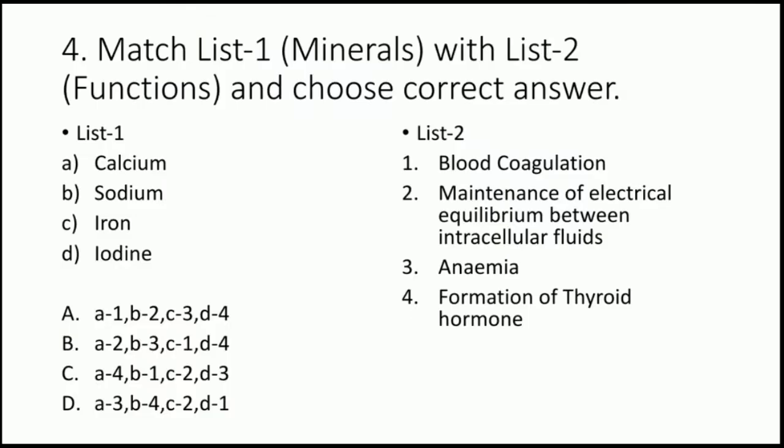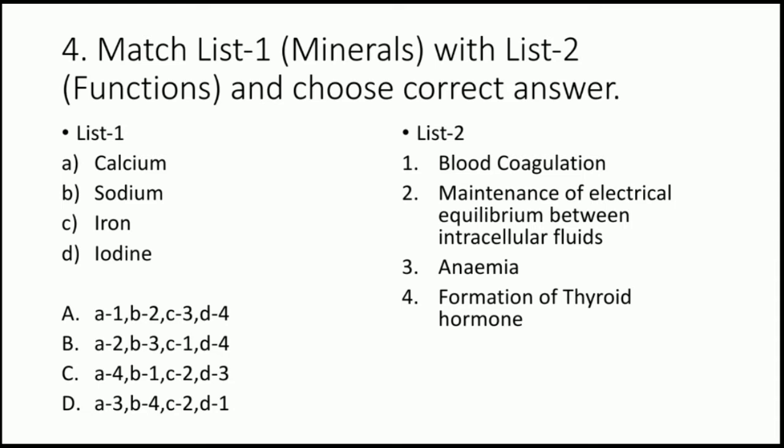Question number 4, which is a match type question. In list 1 there are minerals, and in list 2 there are the functions of these minerals. We know that minerals are very important for our body. There are certain micro minerals and certain macro minerals which are very important for our body. These are examples of minerals: calcium, sodium, iron, iodine, and their functions are given. You have to correctly match them.